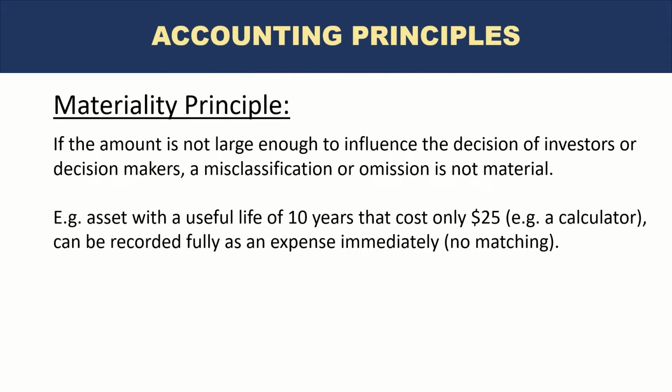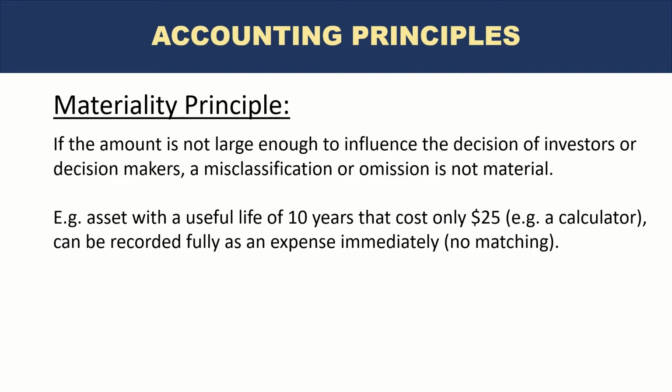So if we look at a calculator which cost us only $25, but we know its useful life is 10, maybe even more years, according to the principle of materiality, if we prefer to expense that asset immediately, basically not record it as an asset, instead record it as an expense in the income statement, we can do that.